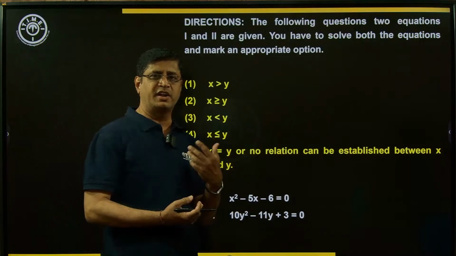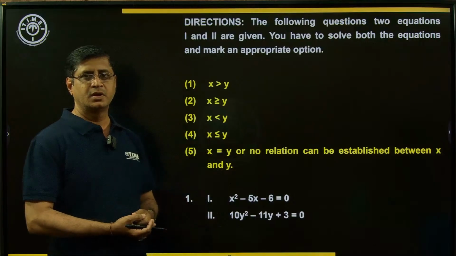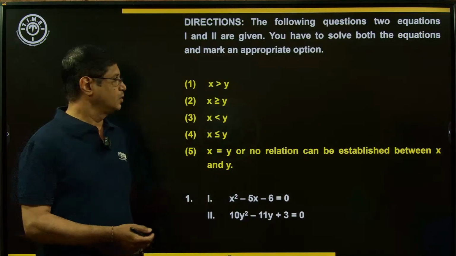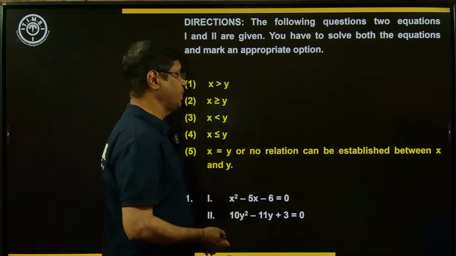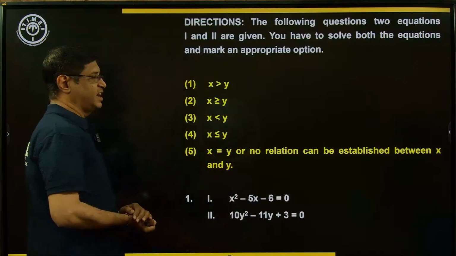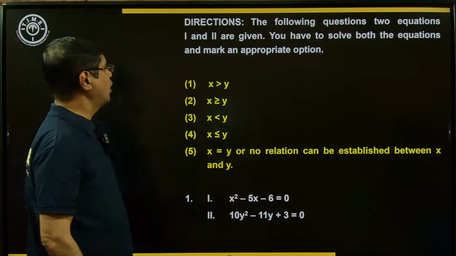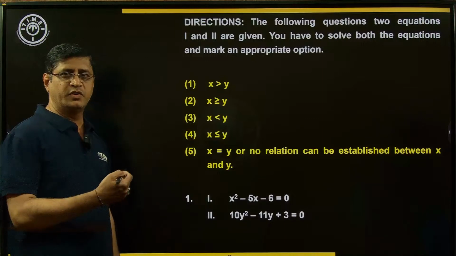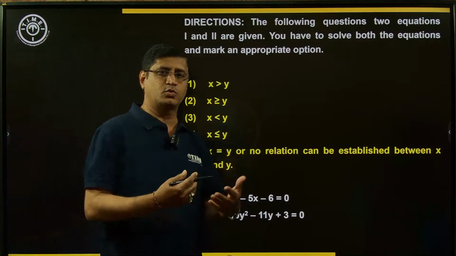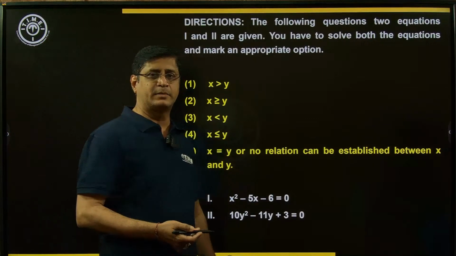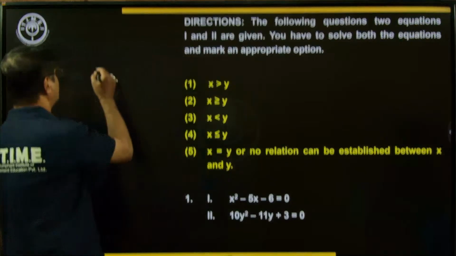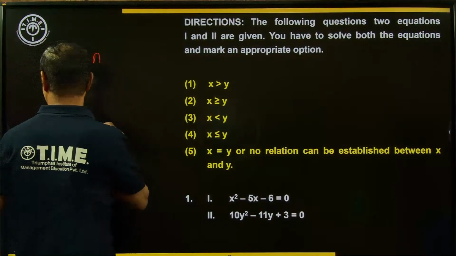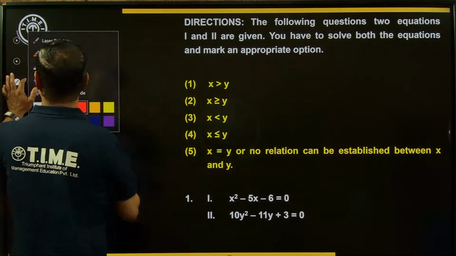Let's discuss the weightage of the questions in RRB PO before we start this session. How many questions can we expect, and which order do we need to follow to get good marks? First, start with approximation.